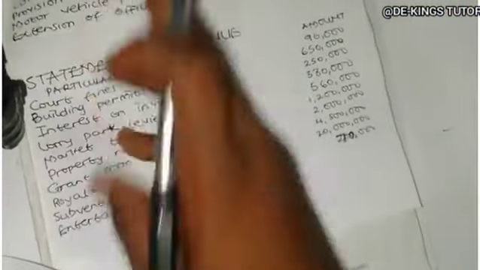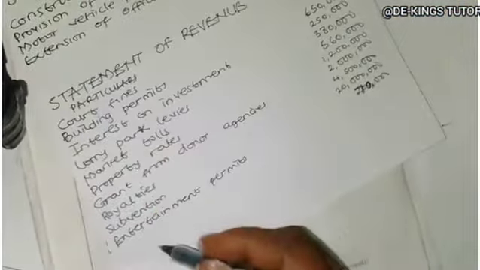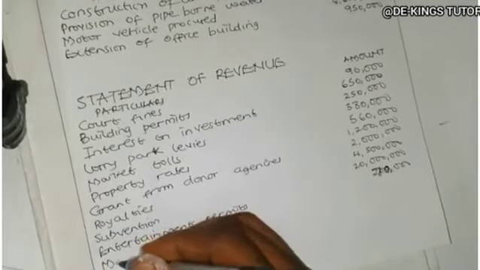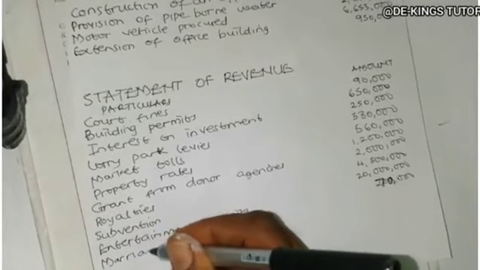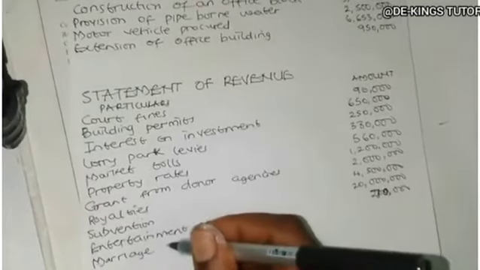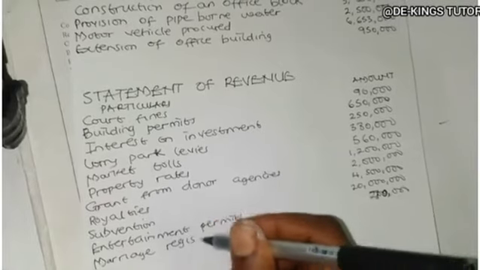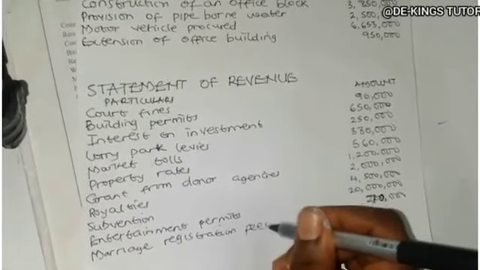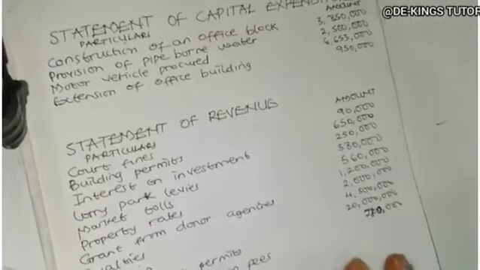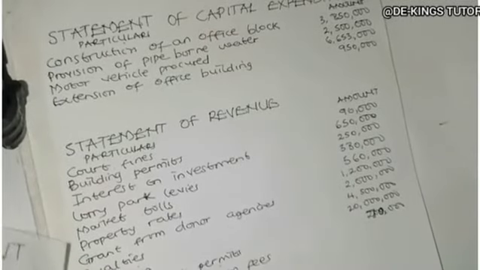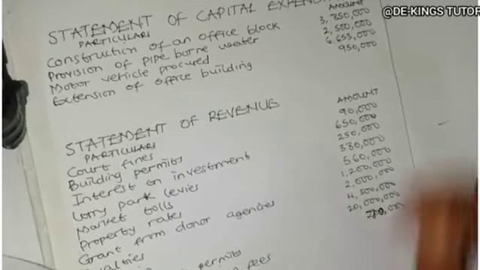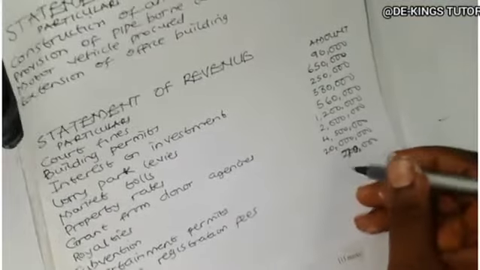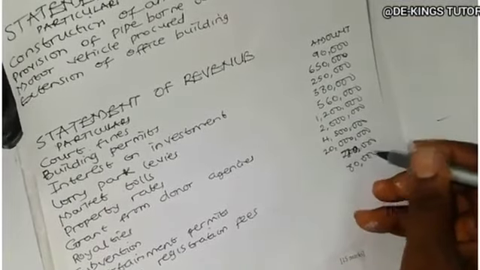Okay, so it should be marriage registration fees. How much is it? Is 80,000.